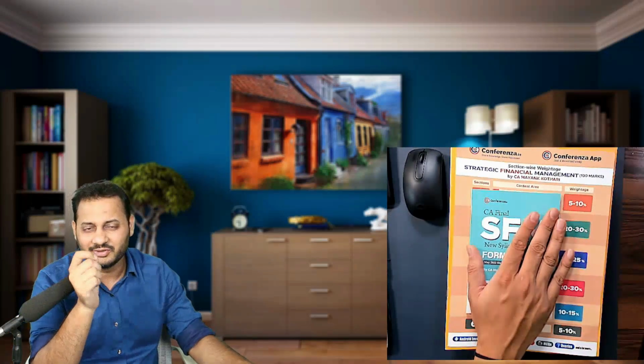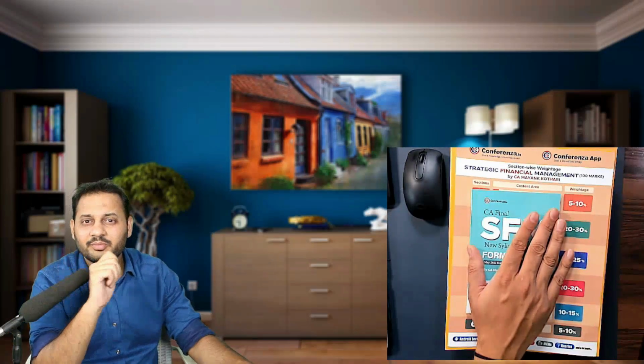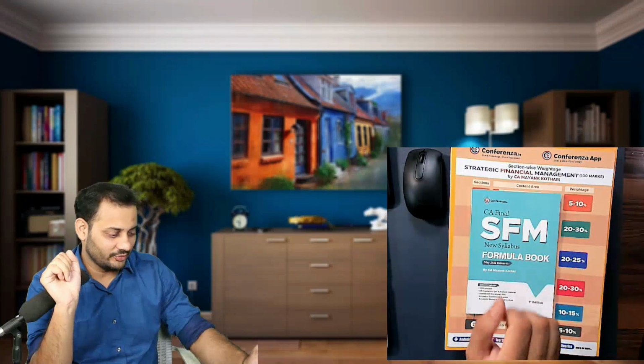Why am I skipping that 0.01%? There can be anything that the institute can ask in the coming exam. They can also pick some formulas from the CA Inter as well. So that's why I'm skipping that much of the part. I hope you understand. Okay, so this is the small book.